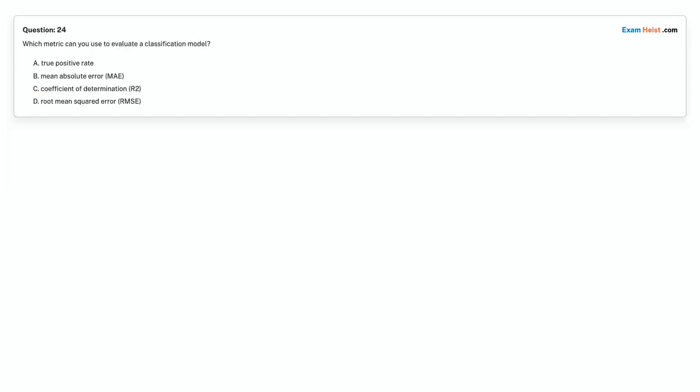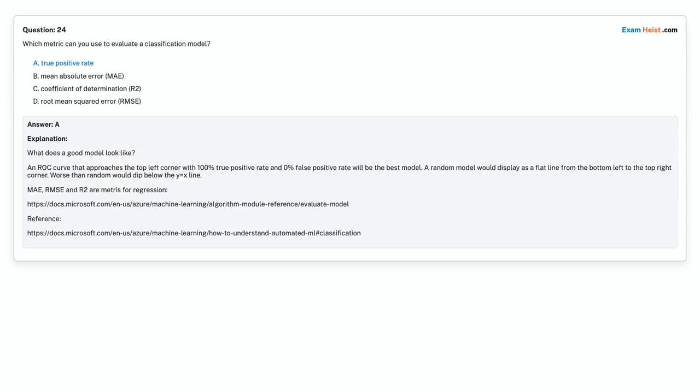Question 24. Which metric can you use to evaluate a classification model? Option A, true positive rate. Option B, mean absolute RMA. Option C, coefficient of determination, R2. Option D, root mean squared error, RMSE. Choose the correct answer. Correct answer is option A, true positive rate.